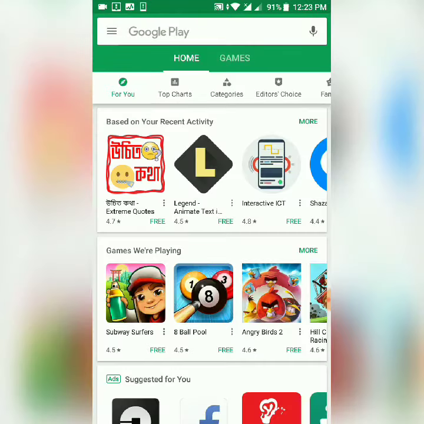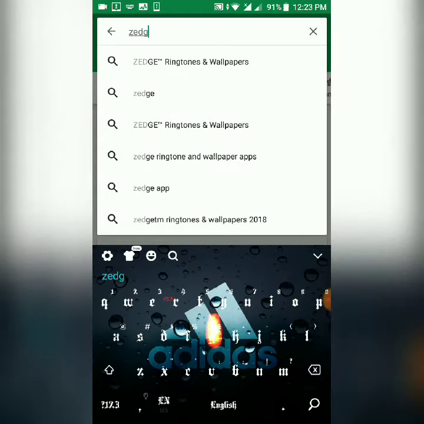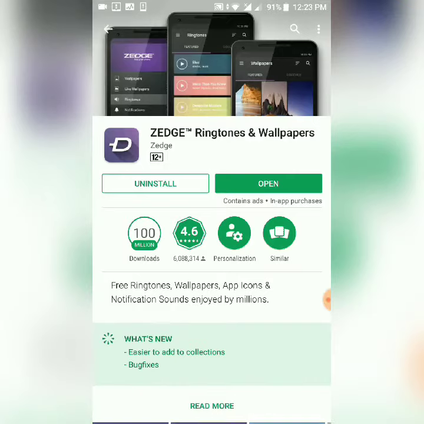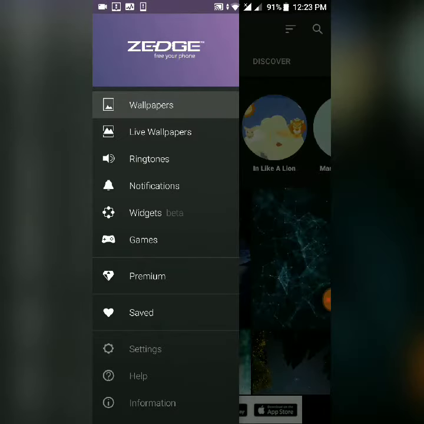Let's go to the Play Store and search ZG Ringtone and Wallpaper. ZG Ringtone and Wallpaper, it's already installed in my phone. You can install it, and you should install it if you want to use these apps. Then open. You see there is wallpaper, live wallpaper, ringtone, games, and it's all totally free for you.